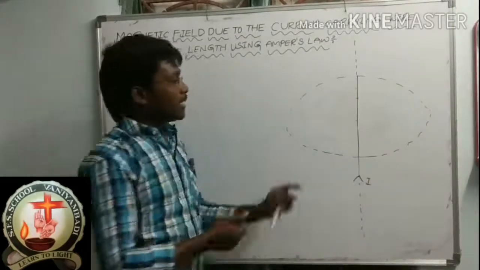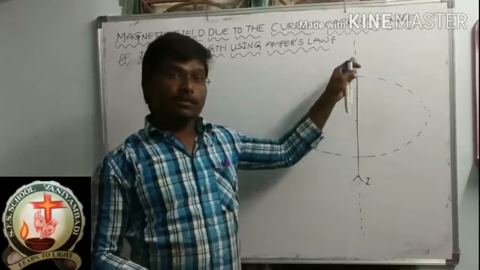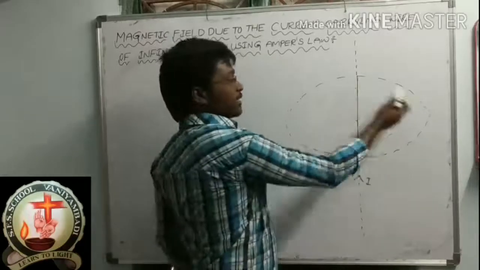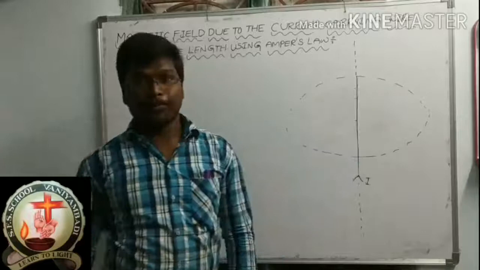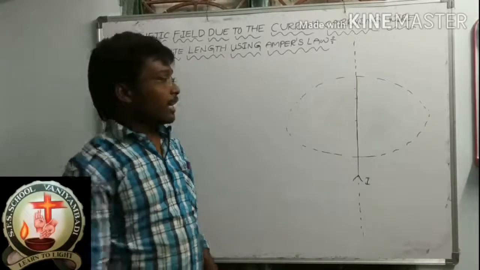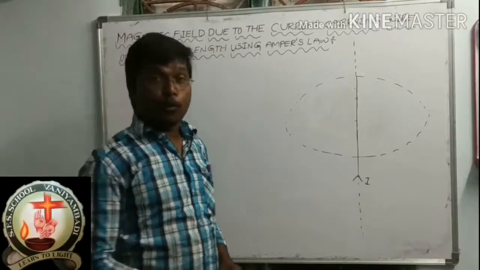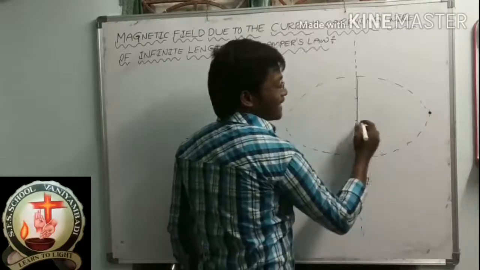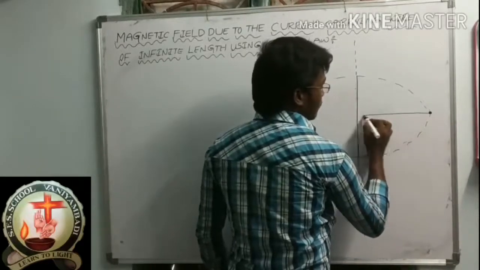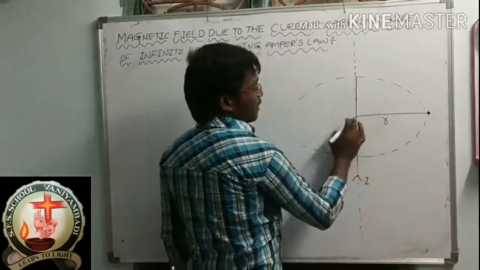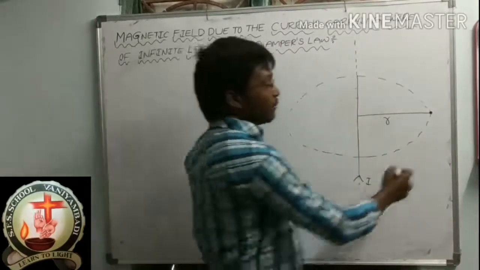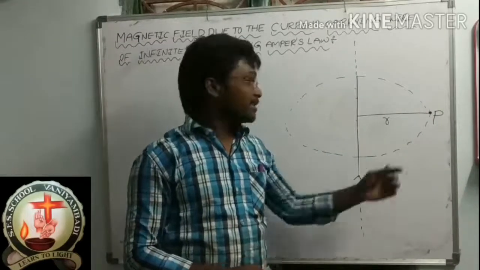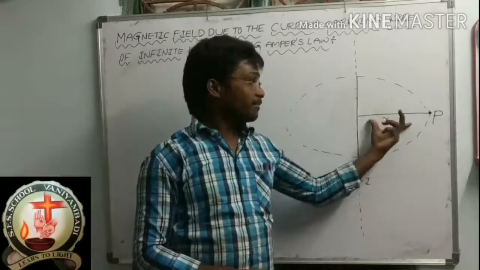Now this is the current carrying straight wire. Around this wire, a magnetic field is produced. This is the magnetic field loop. So let P be a point. It is placed at a distance smaller from the electrical wire.